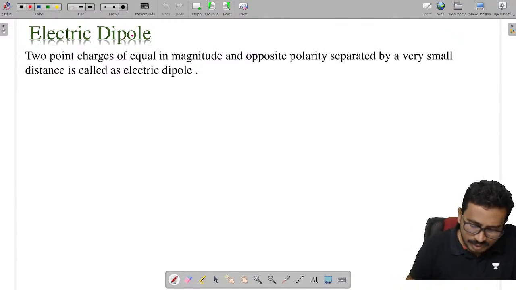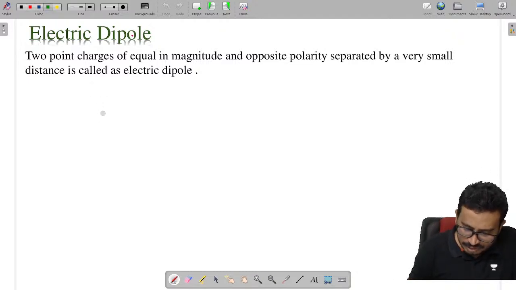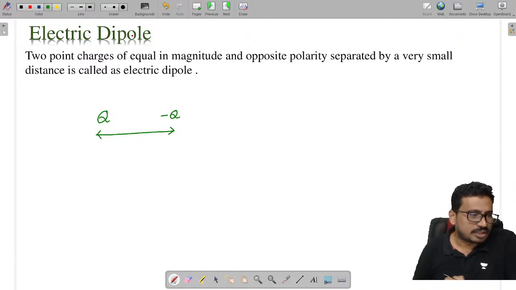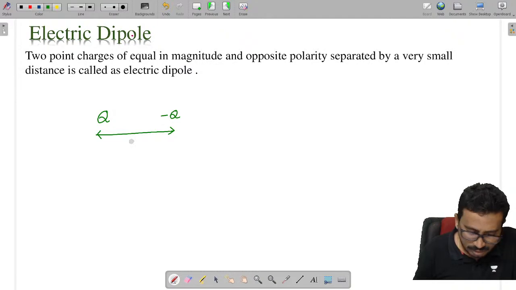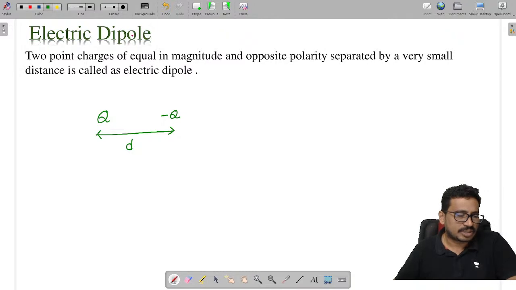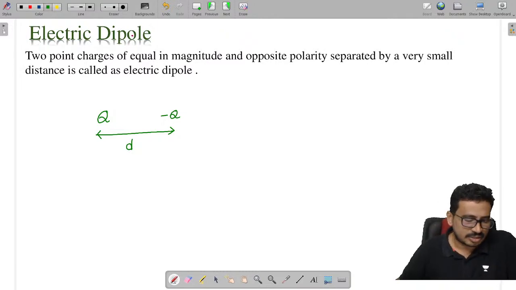Now consider we have two charges, +Q and -Q. The two charges are separated by a very small distance of separation, which we call d. If I call the distance of separation d, then this is called a dipole.